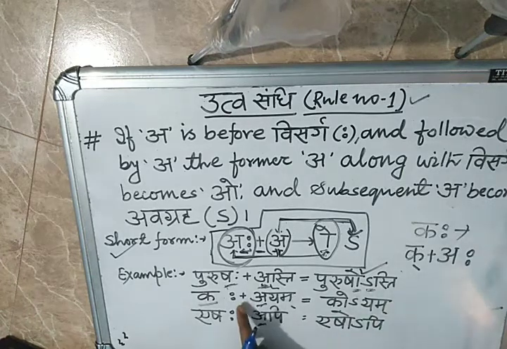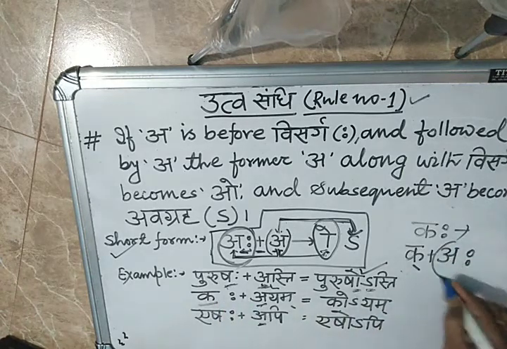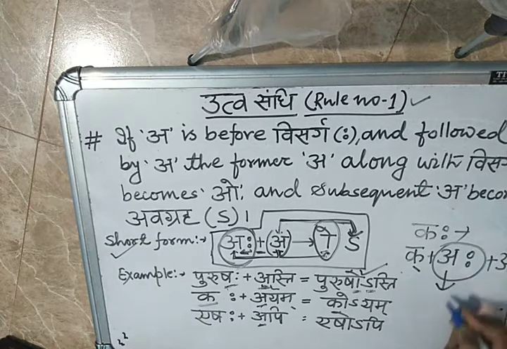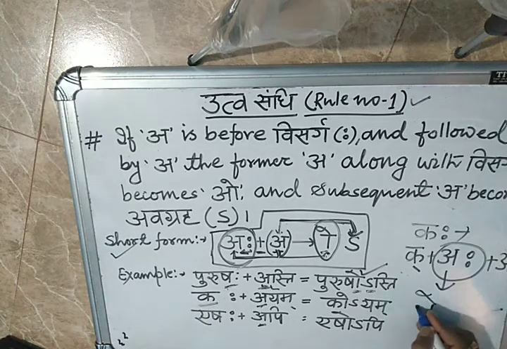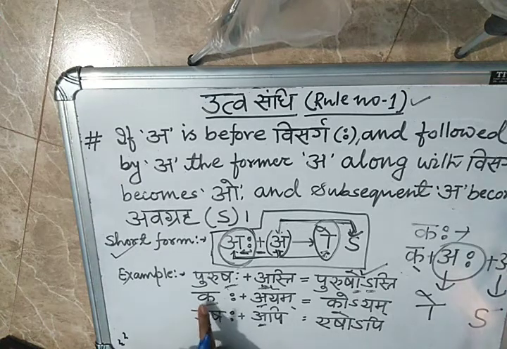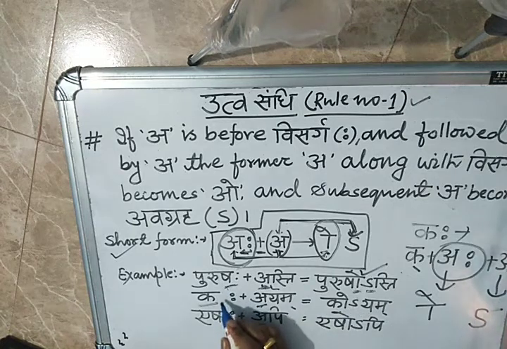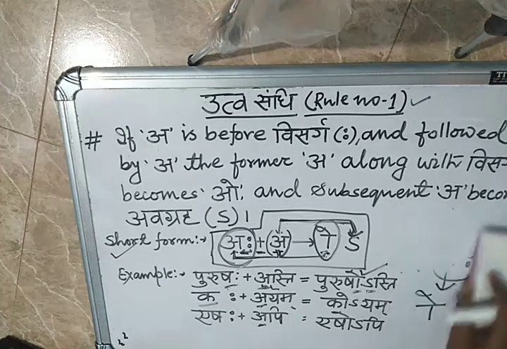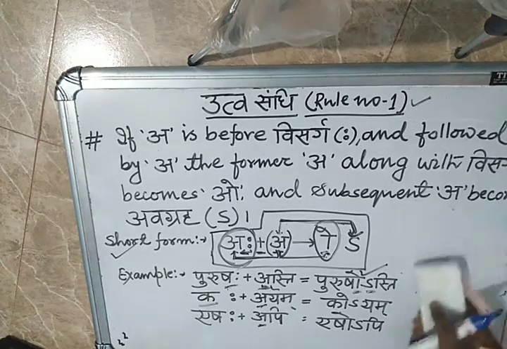So before the plus, what is there? This visarga is there. And afterwards, after the plus, what is there? Followed by ayam. So this visarga is converted into the okar, and this is converted into the avagraha. So that's why kaha plus ayam is equal to ko ayam. See, the visarga is fully converted into the okar and the avagraha.